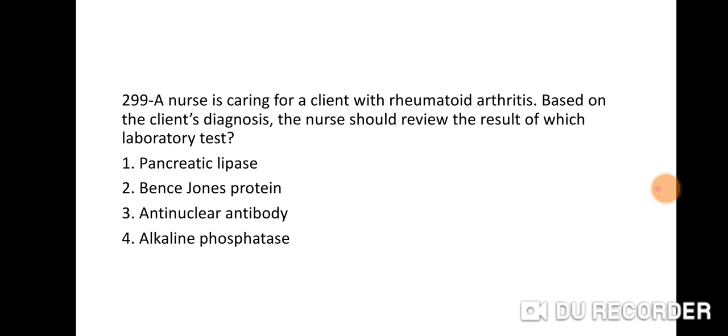Next question 299. A nurse is caring for a client with rheumatoid arthritis. Based on the client's diagnosis, the nurse should review the result of which laboratory test? Option 1 pancreatic lipase, 2 Bence-Jones protein, 3 anti-nuclear antibody, 4 alkaline phosphatase.